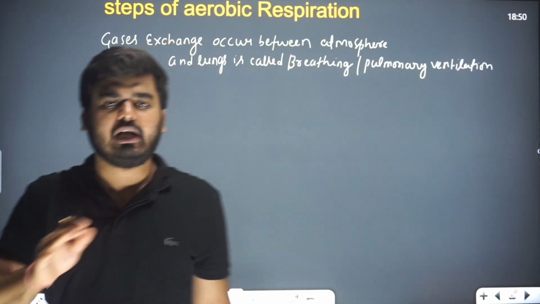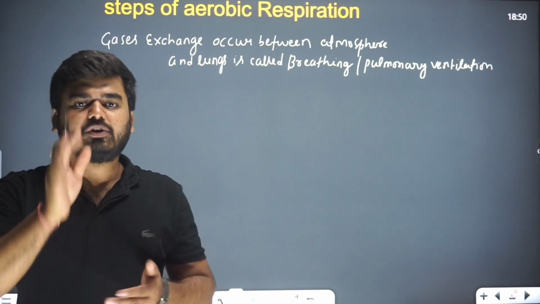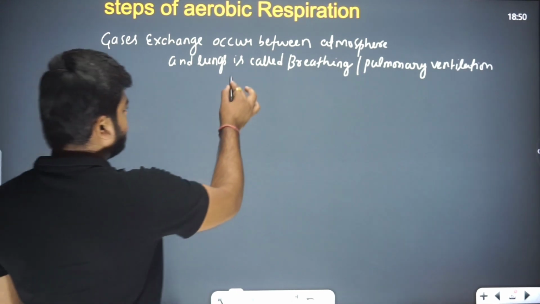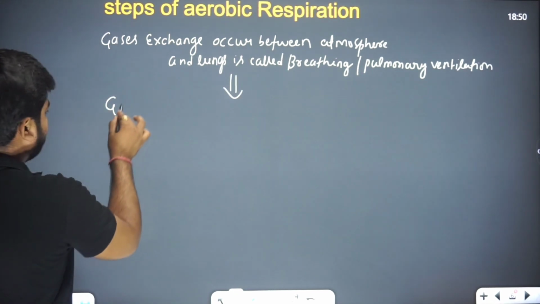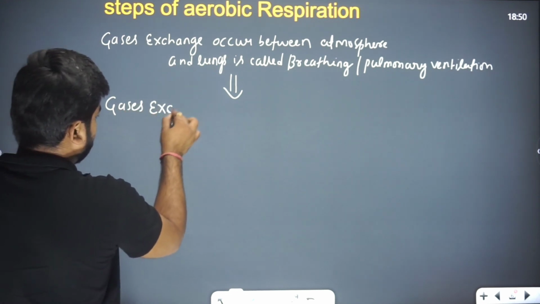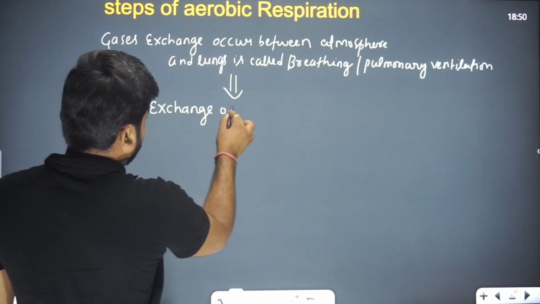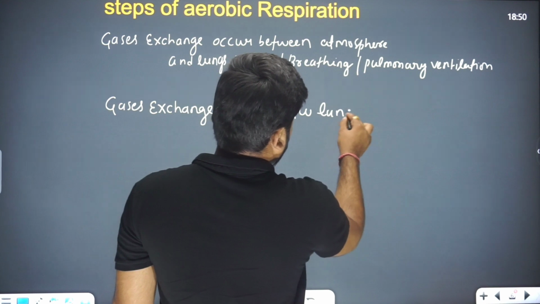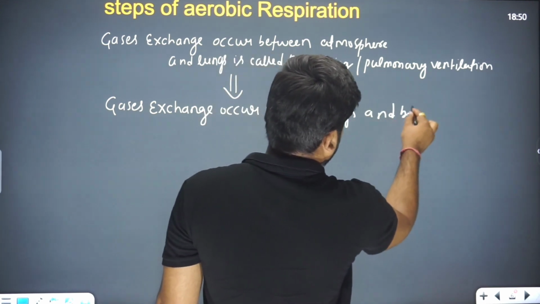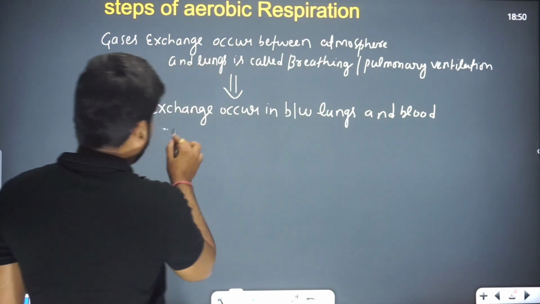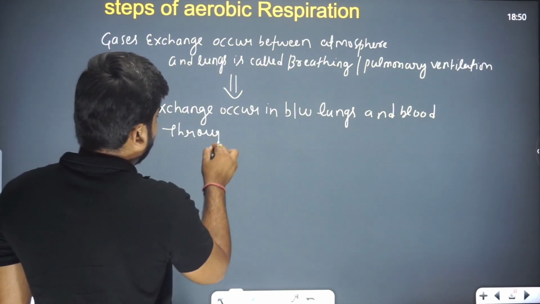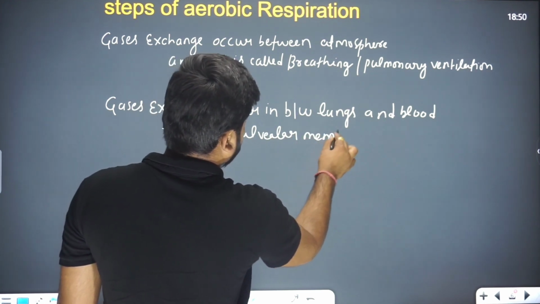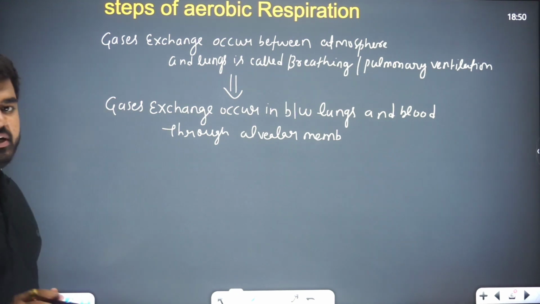Gases exchange between the atmosphere and lungs. This process is known as what, beta? It is called breathing or pulmonary ventilation. Now the second step is what? Gases exchange occurs in between lungs and blood, through the alveolar membrane. This is the second step of aerobic respiration.